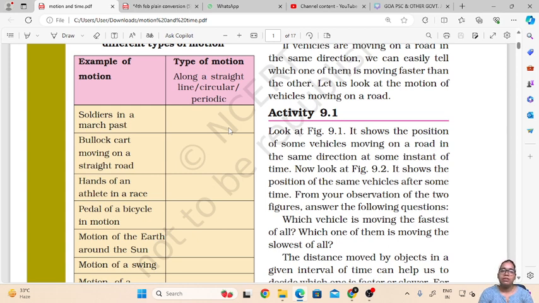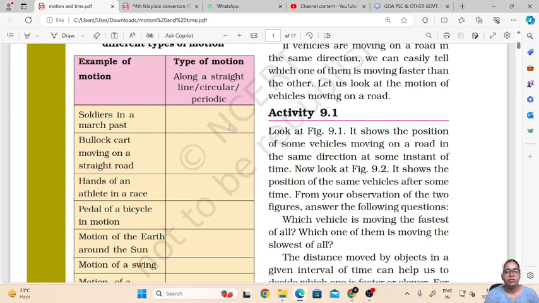And in our previous classes we have also studied types of motion. The first type was motion along a straight line. Then the second type was rotational motion or circular motion, and the third was periodic motion. So here we can see some examples, and now let us classify these examples based on the type of motion the example represents.